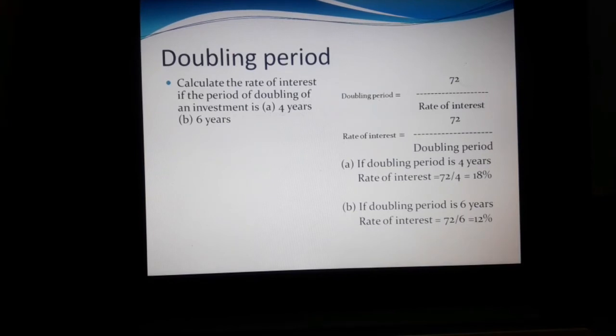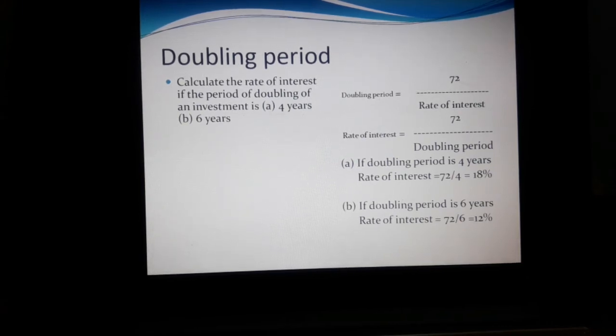In this sum, we calculate, if we receive the doubled amount in 4 years, what is the rate of interest, and if in 6 years, what is the rate of interest we have to give. So we have to calculate for that.